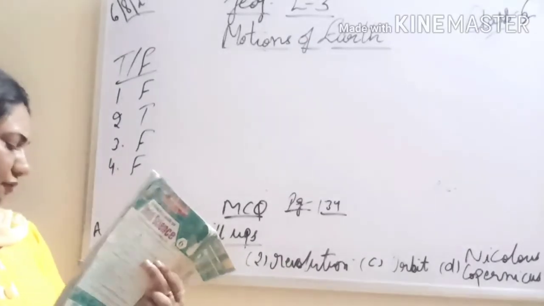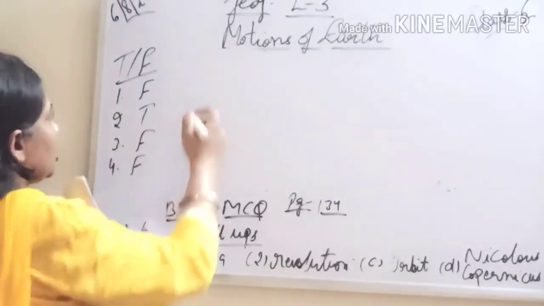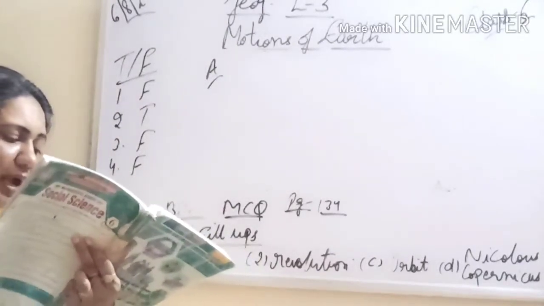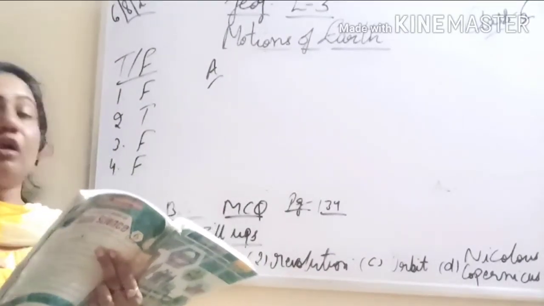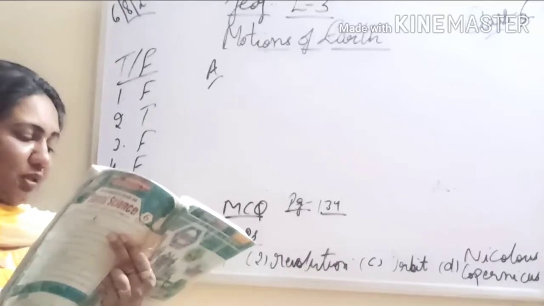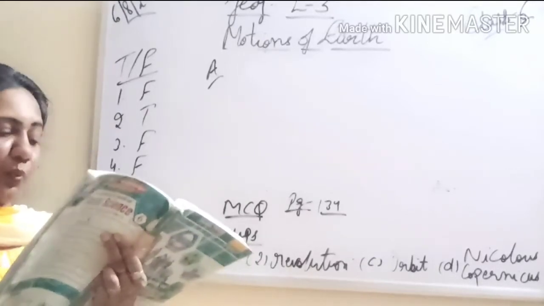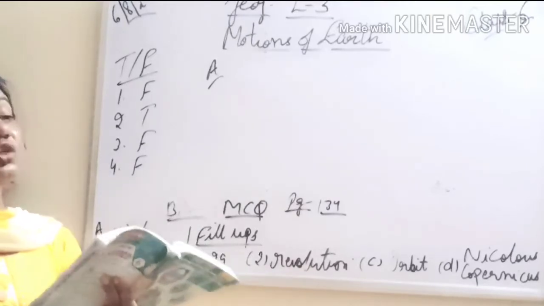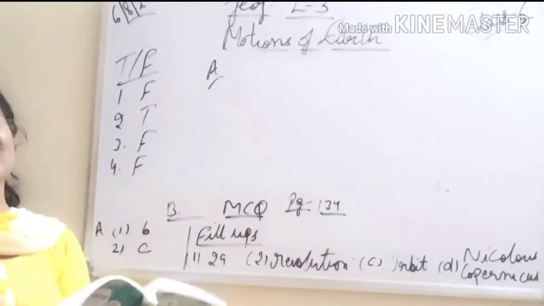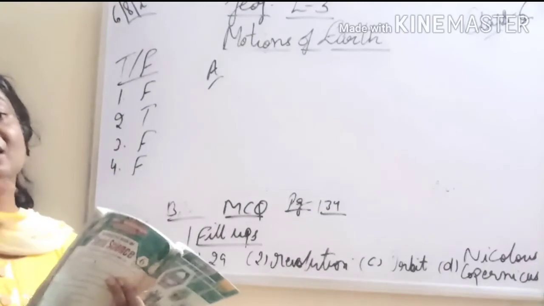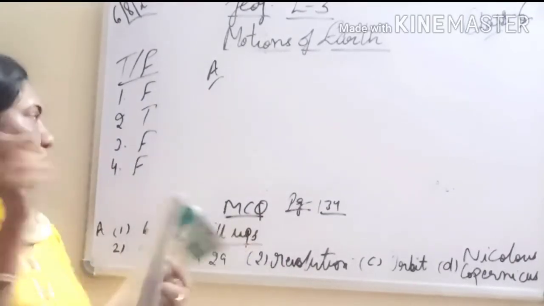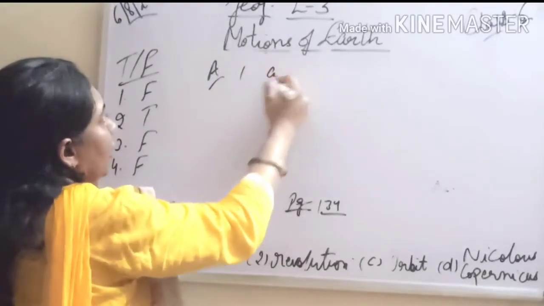Okay. Then you have some more multiple choice questions on the same page under exercise A. So let's do that. The position of the earth on 21st June is called summer solstice, winter solstice or autumn equinox. So on 21st June, I have already told you it is the longest day and that is why it is summer there. So it is known as summer solstice. So that is option number A according to your books.